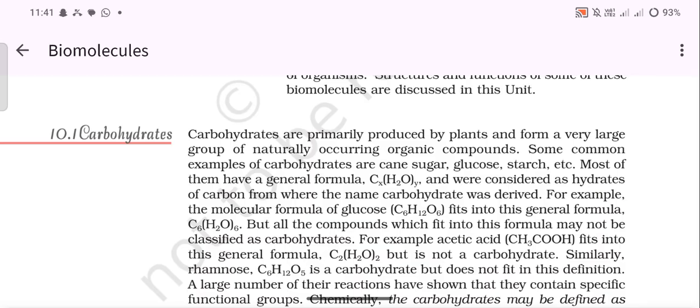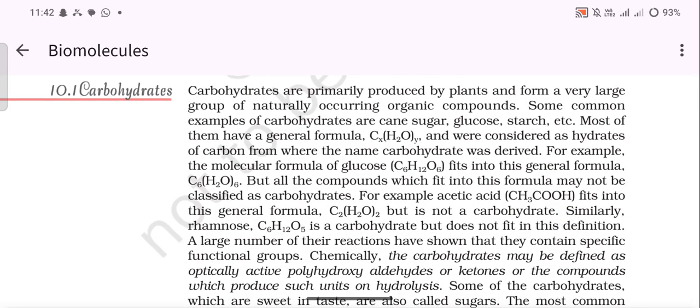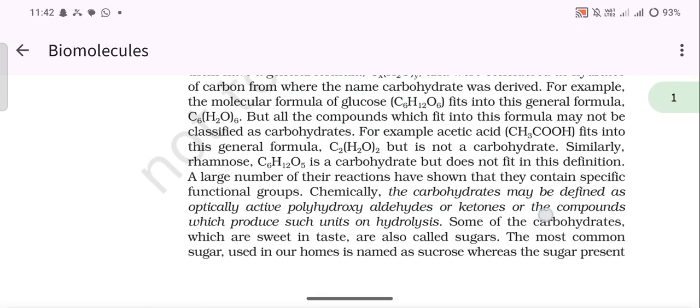C6(H2O)6, but all the compounds which fit into this formula may not be classified as carbohydrates. For example, acetic acid, CH3COOH, fits into the general formula C2(H2O)2, but it is not a carbohydrate. Similarly, rhamnose, C6H12O5, is a carbohydrate but does not fit in the definition. A large number of their reactions have shown that they contain specific functional groups.